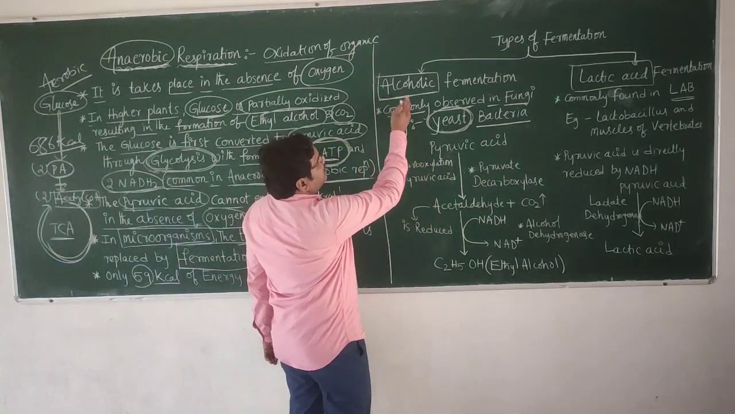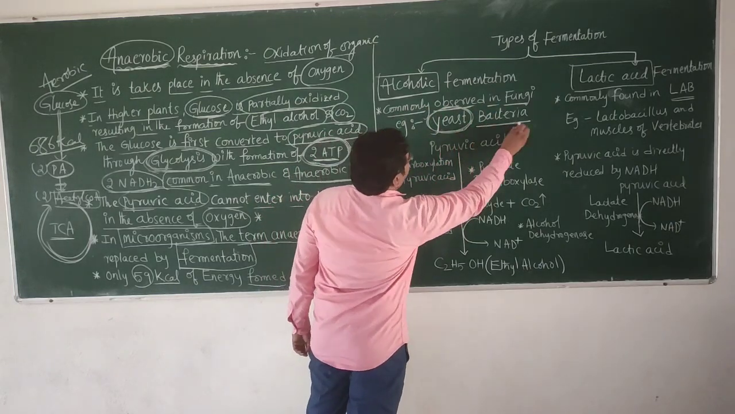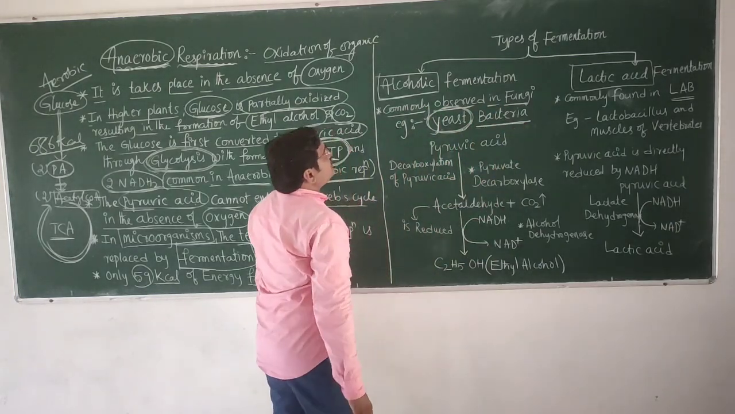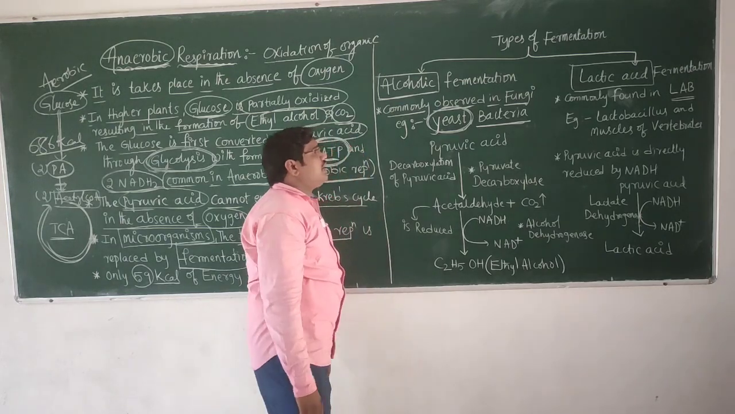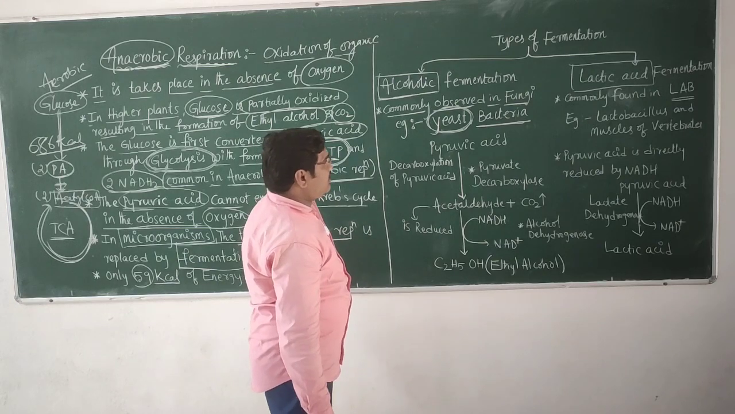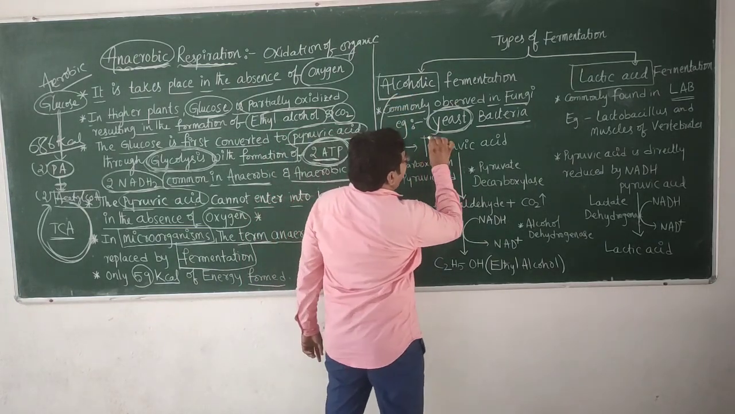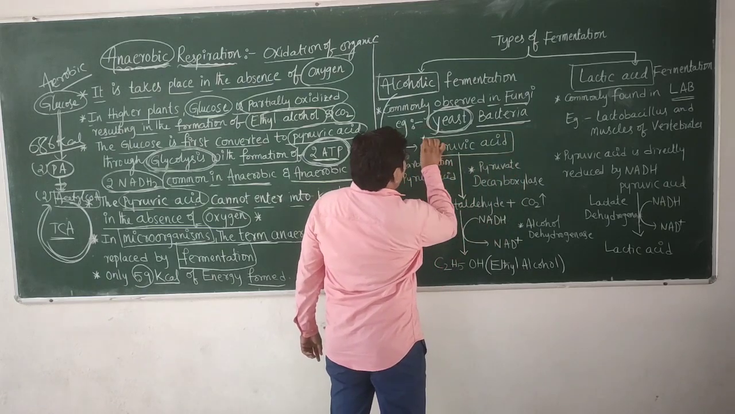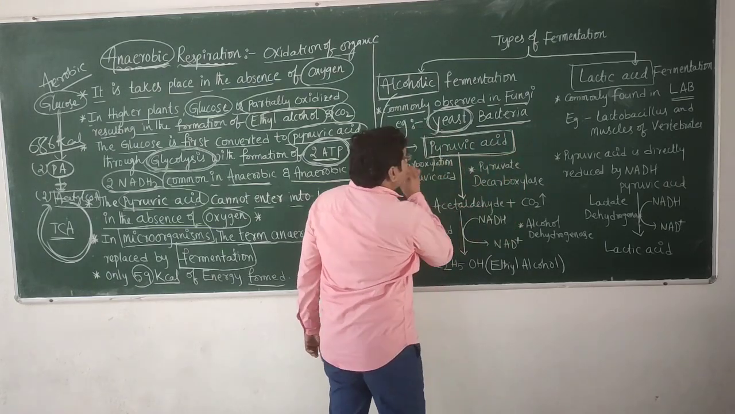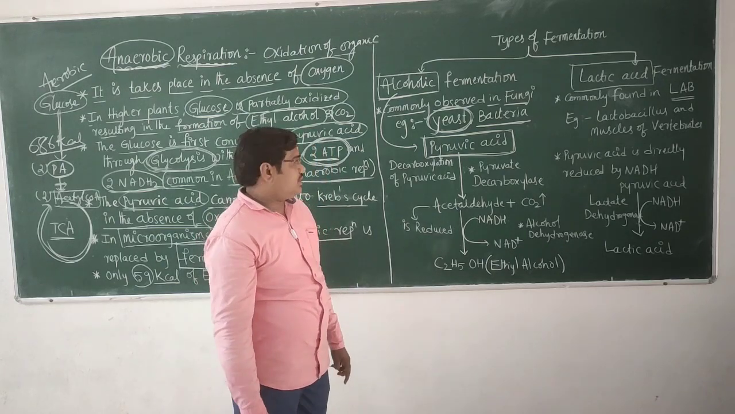So the alcoholic fermentation is commonly observed in fungi, for example yeast, and in bacteria. What will happen in alcoholic fermentation? What products are formed during alcoholic fermentation? In this alcoholic fermentation, the pyruvic acid undergoes decarboxylation.